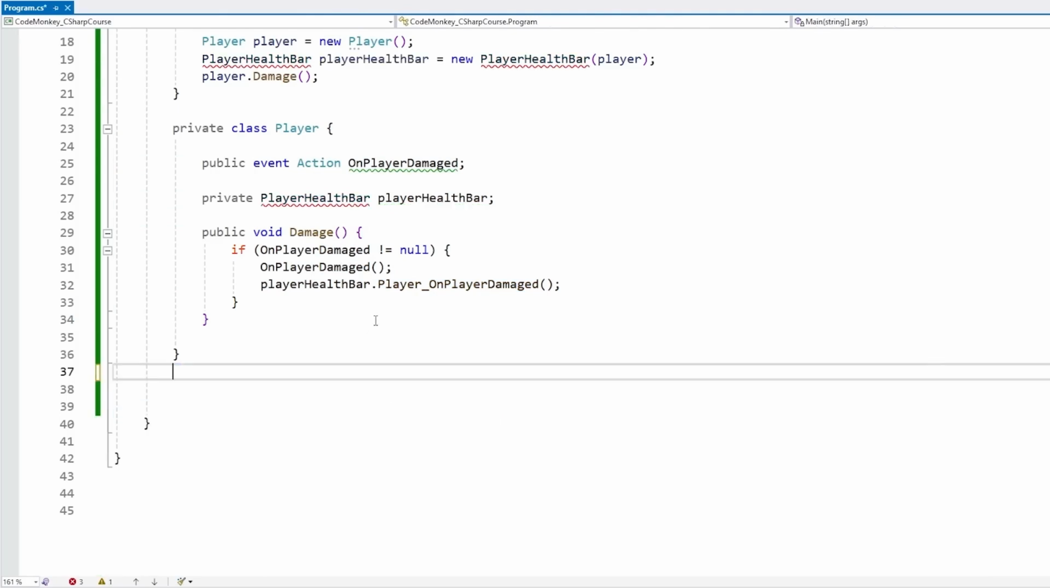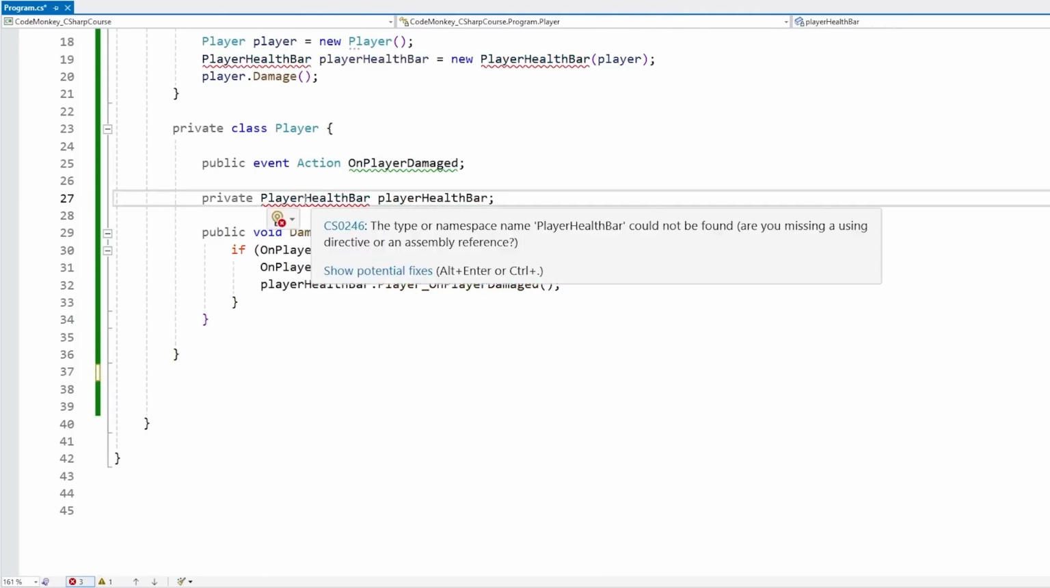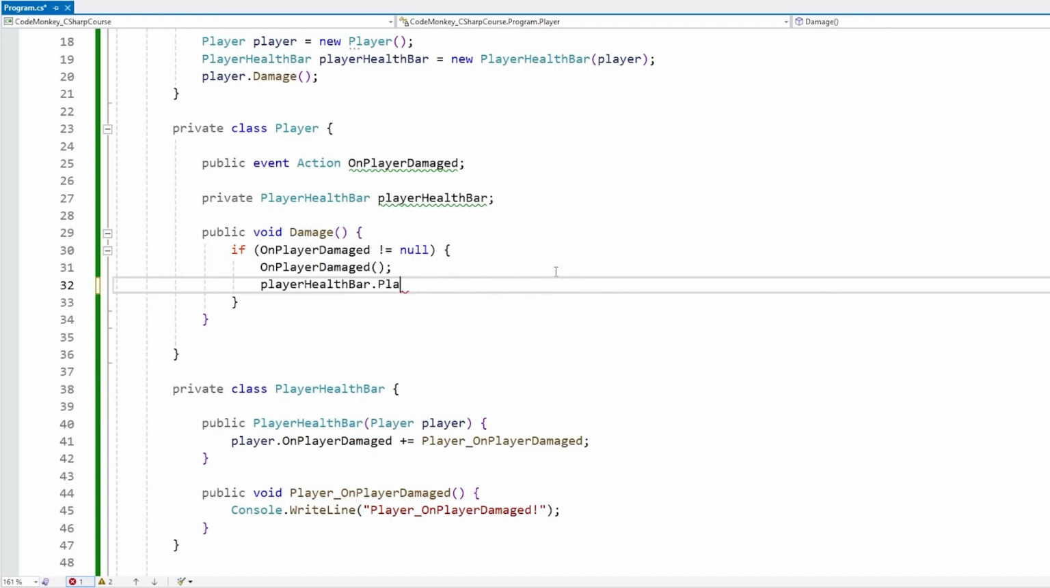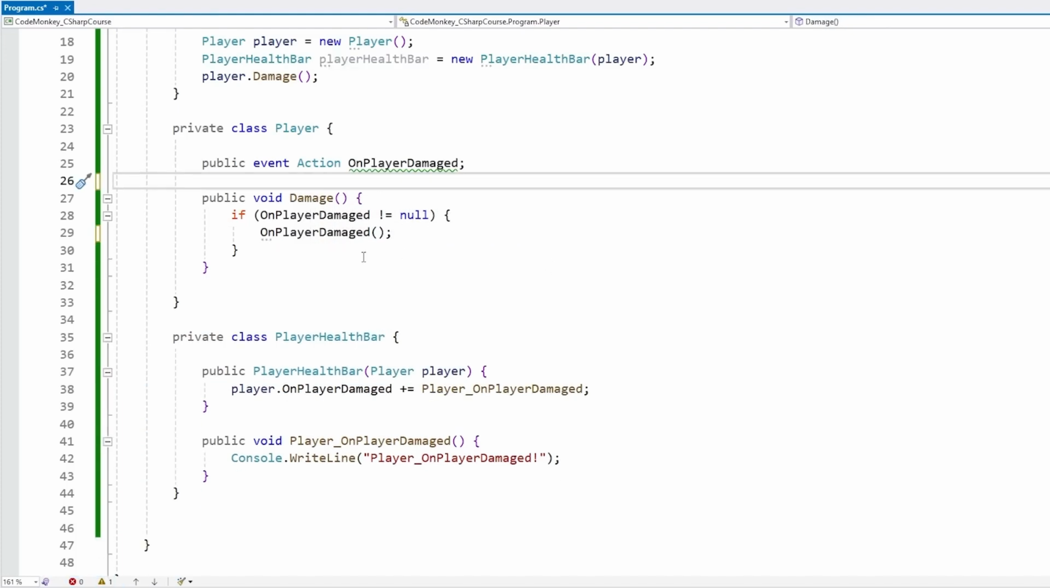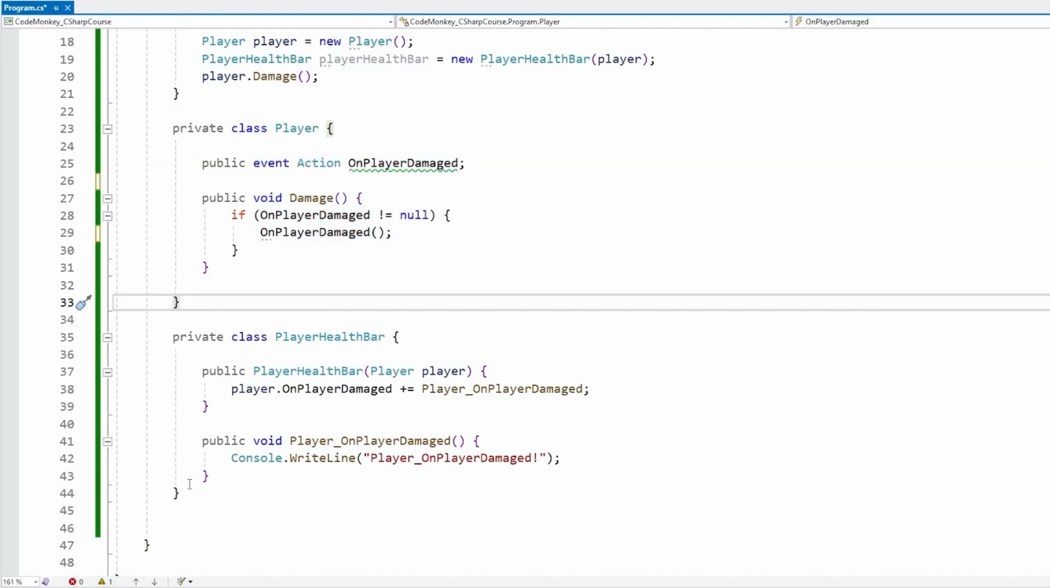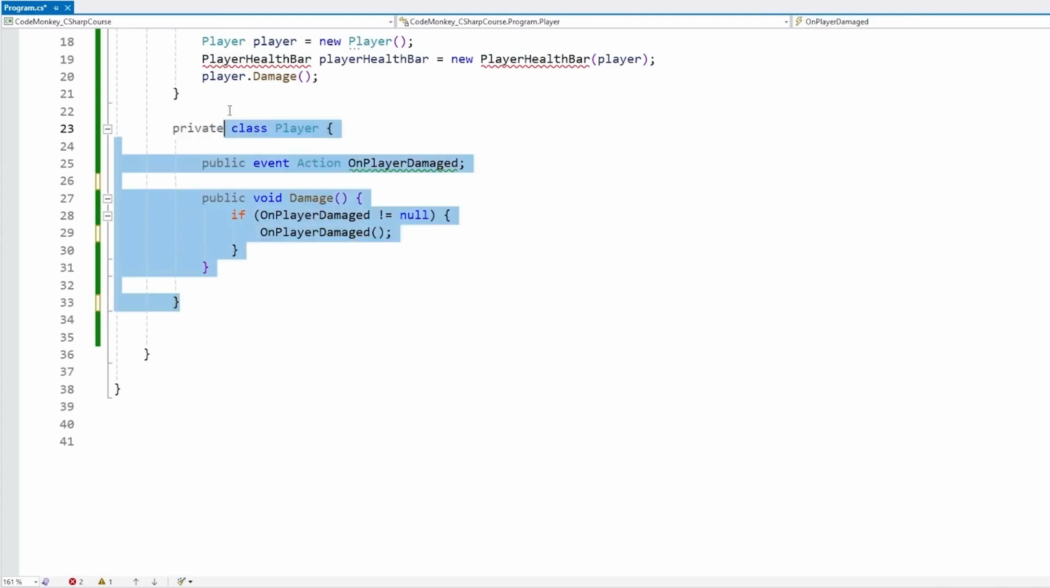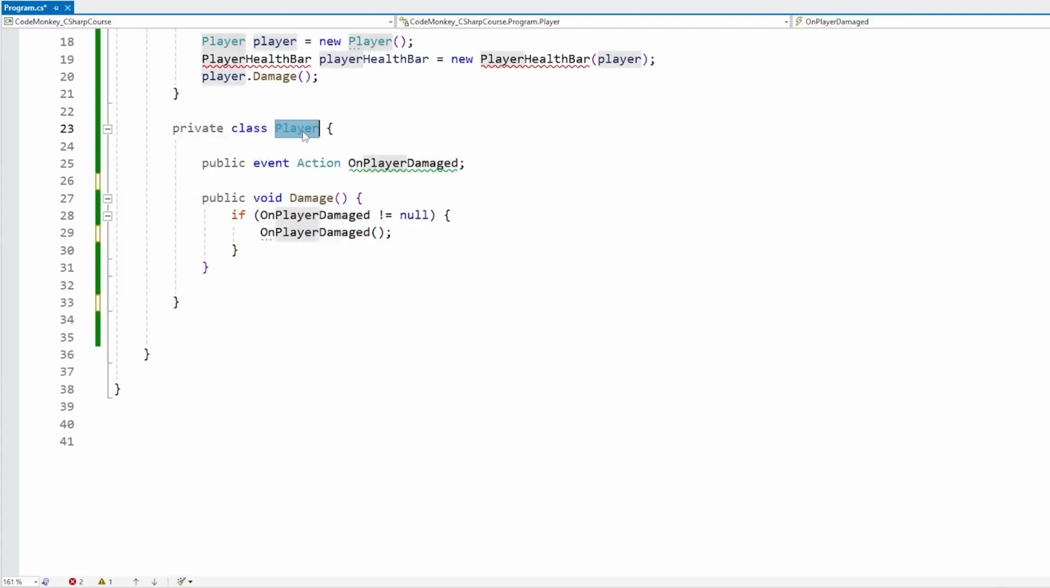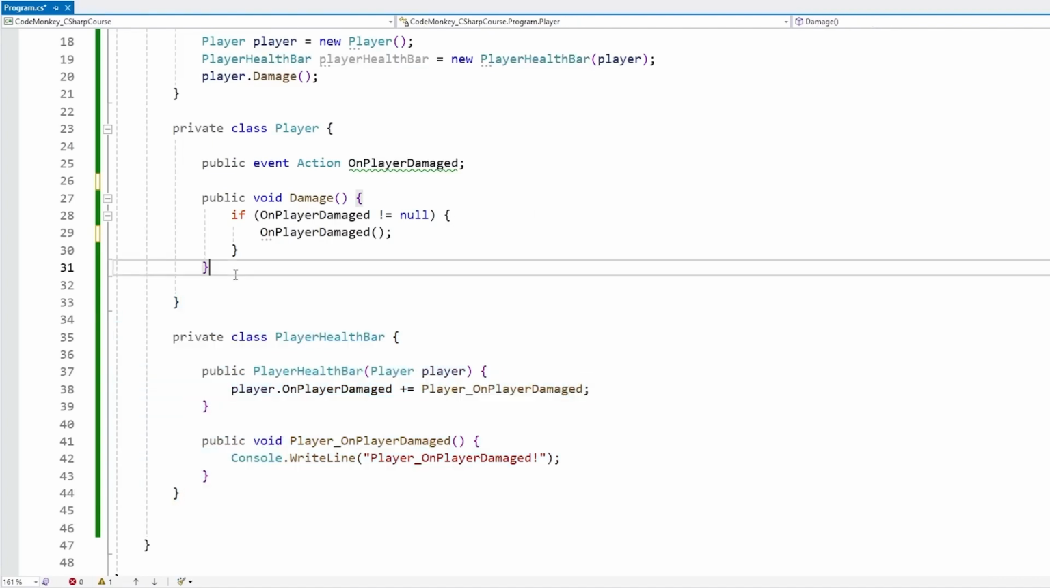So for example, if I remove this one, obviously there are errors because this type no longer exists. Whereas if we go back to what we had previously, here is just the event, here is just the player class, and if I completely remove this one, yep, there are no errors inside the player class. This is what it means to be completely decoupled: the player class does not know and does not care if anything listens to that event. If it does, then great. If not, then also great.